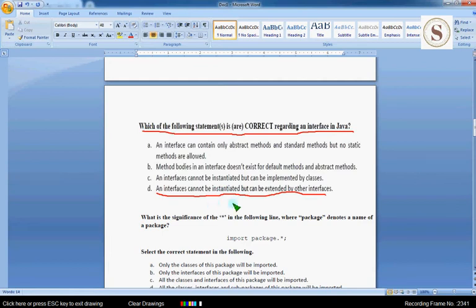Guys, this is what we have come across during the NPTEL assignment lecture videos, with some examples showing that interfaces can be extended.